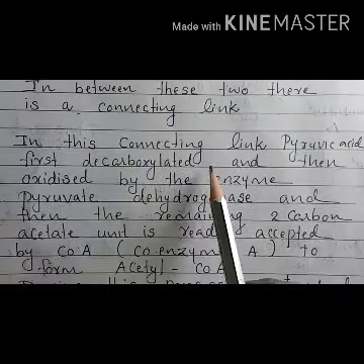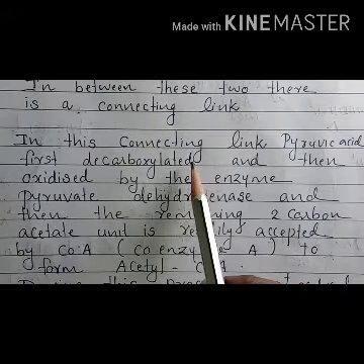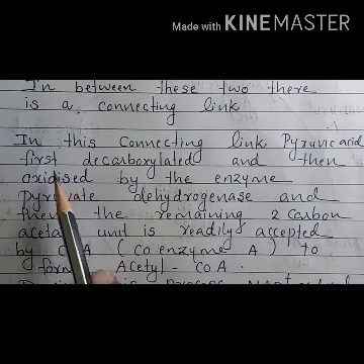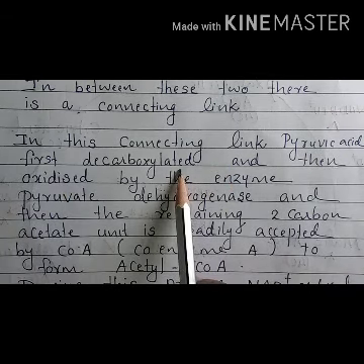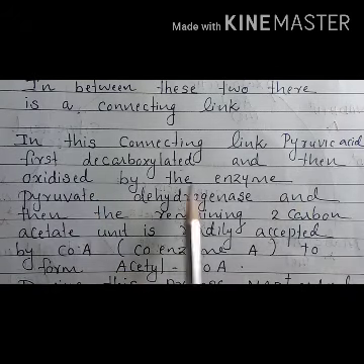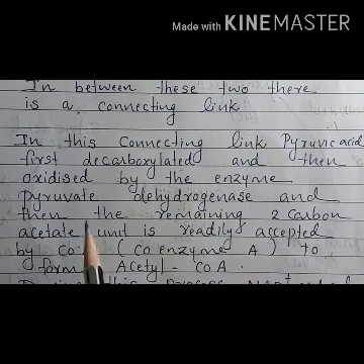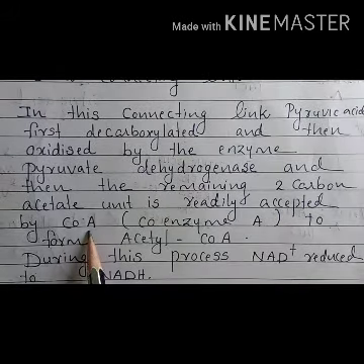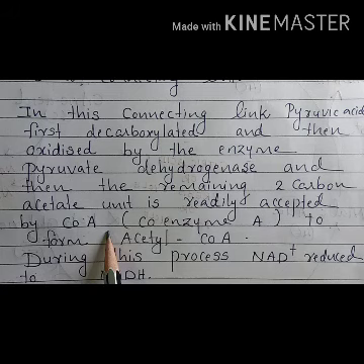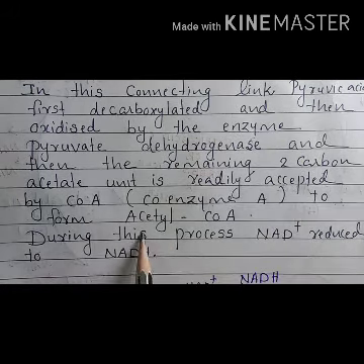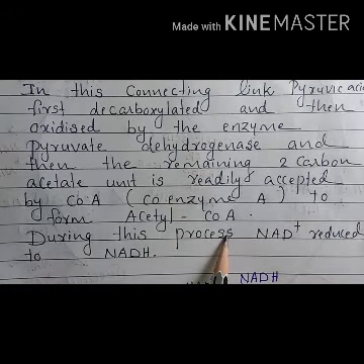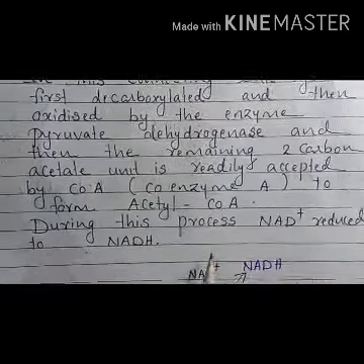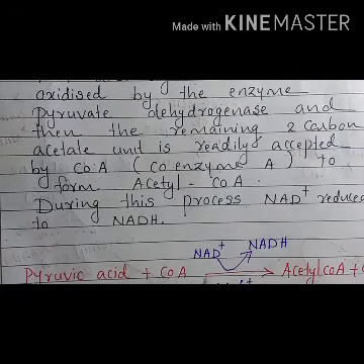In this connecting link, this pyruvic acid first of all is decarboxylated and then oxidized by the enzyme pyruvate dehydrogenase, and then the remaining 2-carbon acetate compound is accepted by coenzyme A, to form acetyl coenzyme A. And during this step, one molecule of NADH is produced.